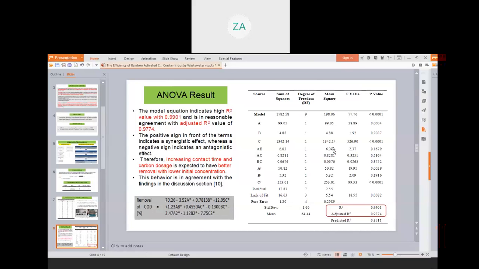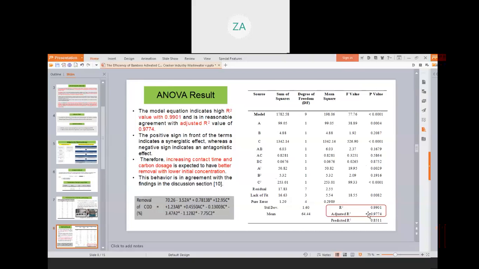In this case, A, C, A square, and C square are significant model terms as the P values were less than 0.05. The validity of the model was justified by the high R square value of 0.9901, which is in reasonable agreement with the adjusted R square value of 0.9774.